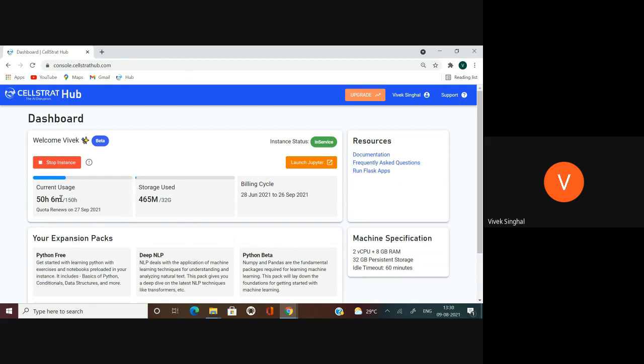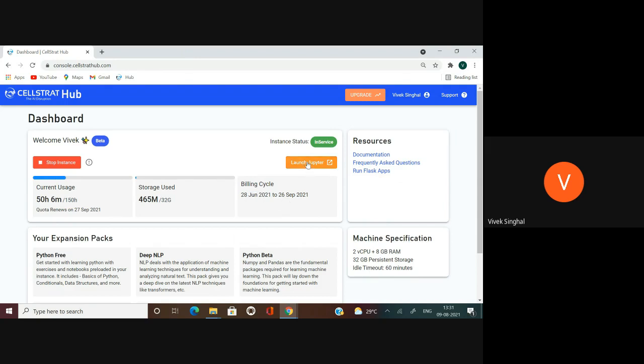Here I can see I have 150 hours quota available till 27 September, and after that I can upgrade my package or cloud quota, or continue to renew this beta tier. So far, I've used 456 MB out of 32 GB of storage on Amazon Cloud, and my billing cycle runs from 28 June to 26 September.